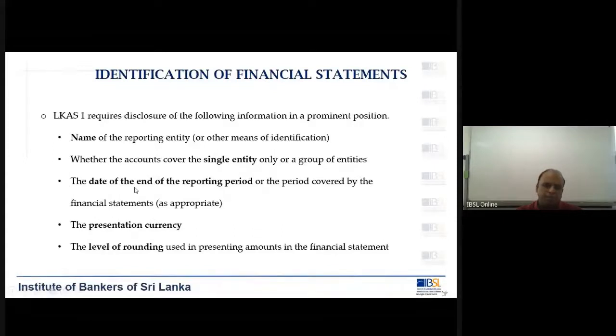Then the date of the end of the reporting period. So you saw that is for the year ended 31st December, or it is 31st March, whatever. Then you have the presentation currency. The presentation currency refers to the rupees. And the next item you see is the level of rounding. The level of rounding is in thousands or in millions. That is what it means.